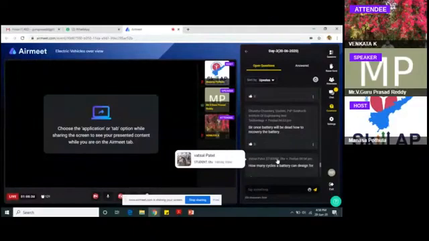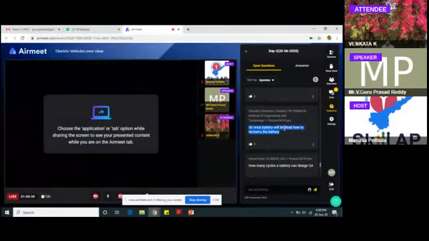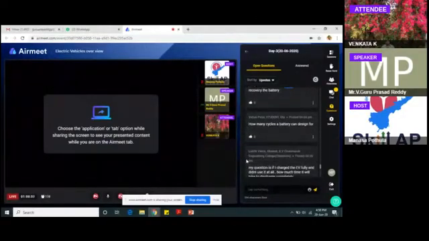Sir, once the battery is dead, how to recover it? I don't know what you mean by dead. Maybe it is damaged. You have to recycle it and send it to the supplier, and they will remanufacture it. We can't do anything. There is no repair kind of thing in batteries. How many cycles can a battery be designed for? I'm not sure, but there are definitely some cycles. I think it is some 8,000 cycles.